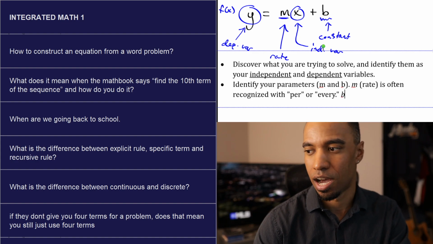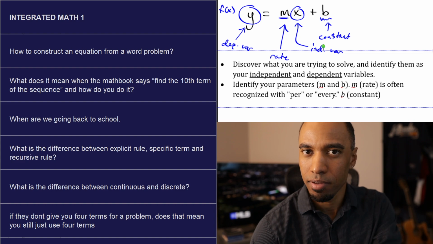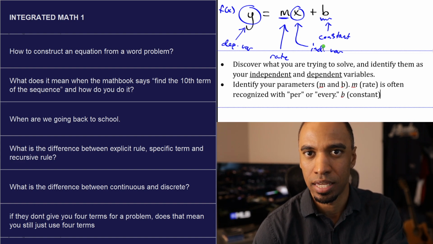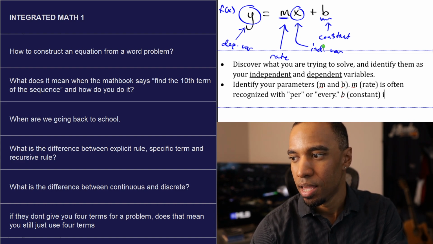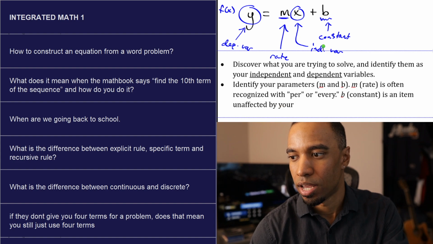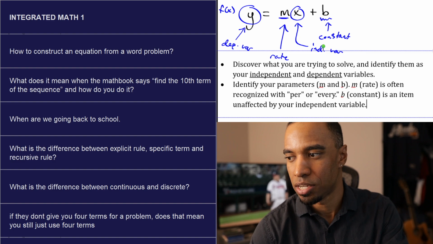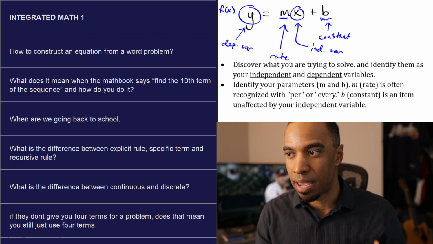B, this is a constant. I don't want to just call it a starting value, but it often is an upfront thing that you're looking at. B is an item unaffected by your independent variable. What I mean by that is no matter how your independent variable changes, your B will remain unaffected.